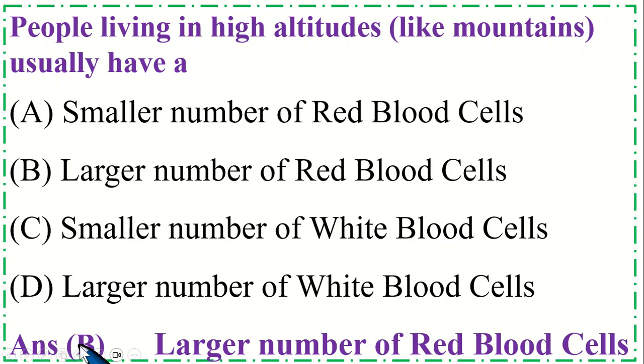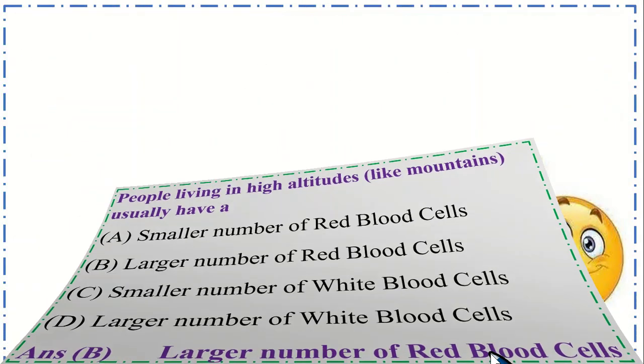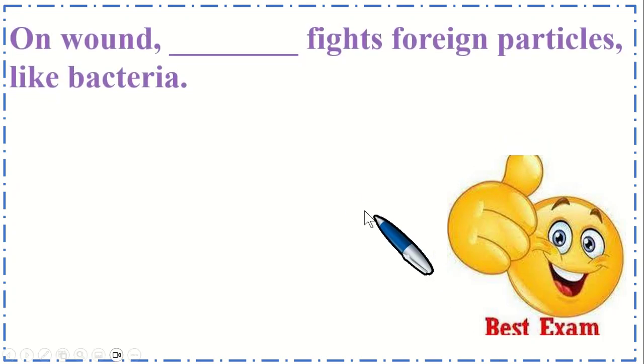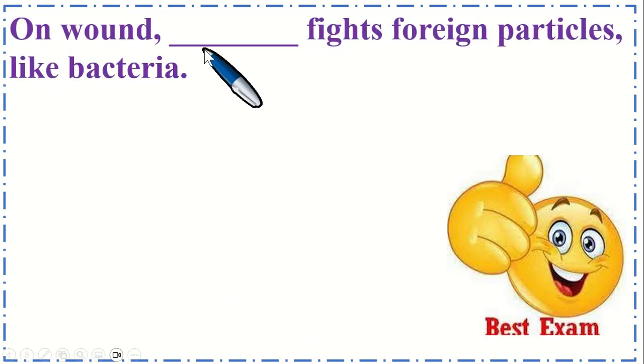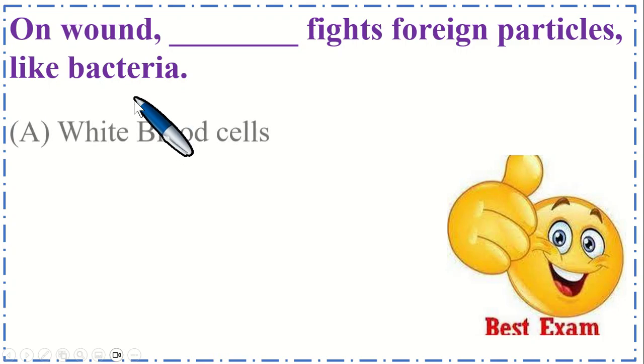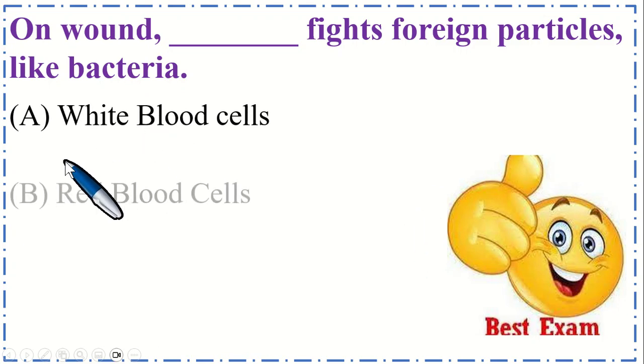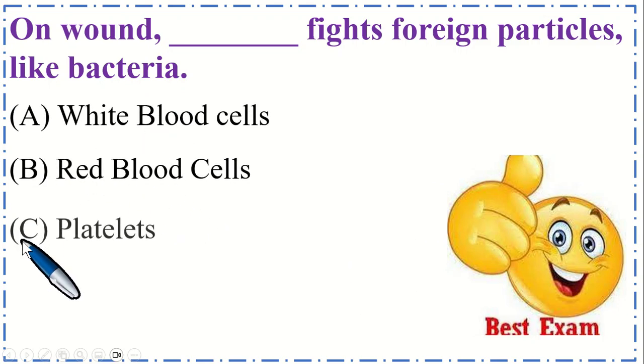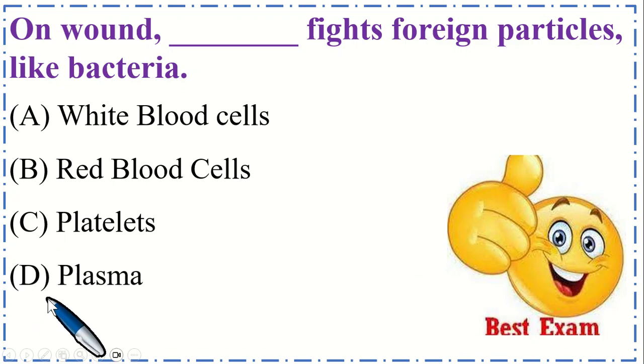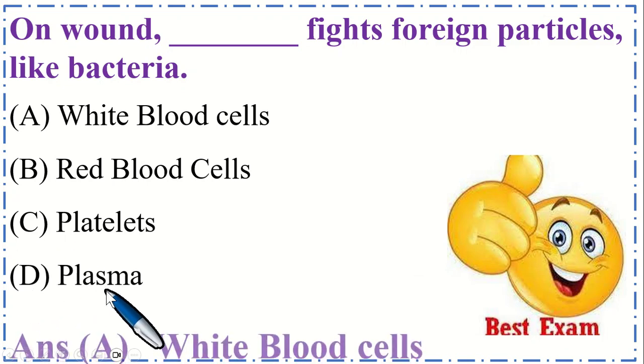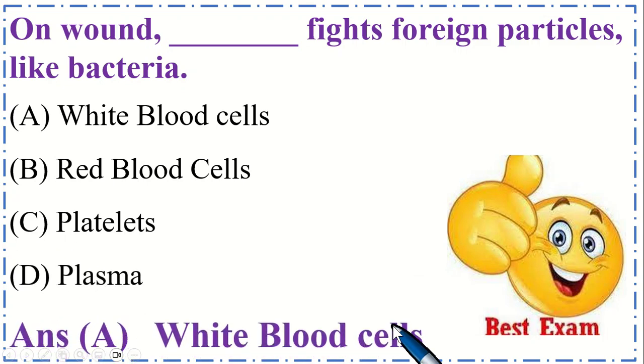So the correct option is B, larger number of red blood cells. On a wound, dash fights foreign particles like bacteria. Option A, white blood cells, B, red blood cells, C, platelets, and option D, plasma. So the correct option is A, white blood cells.